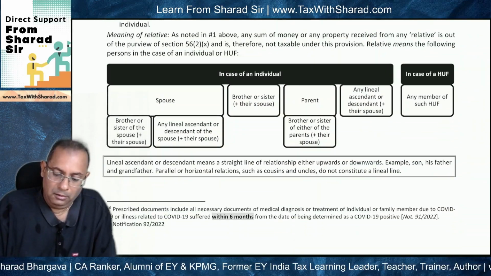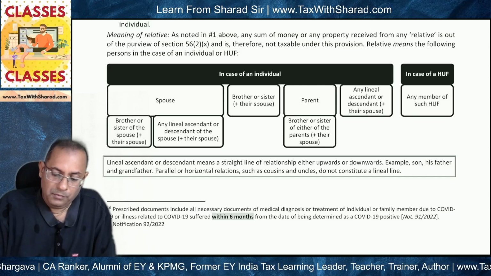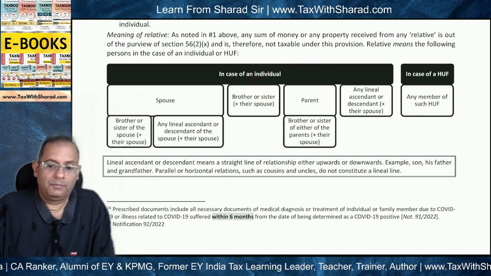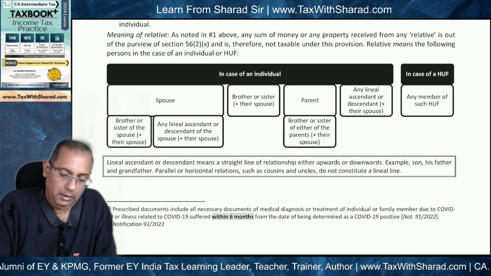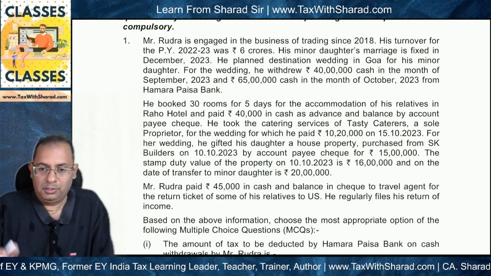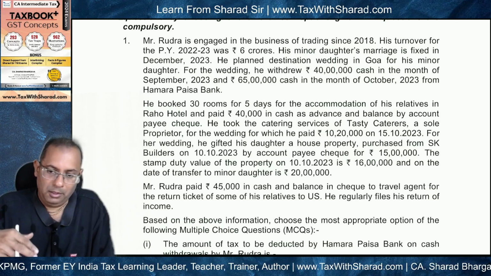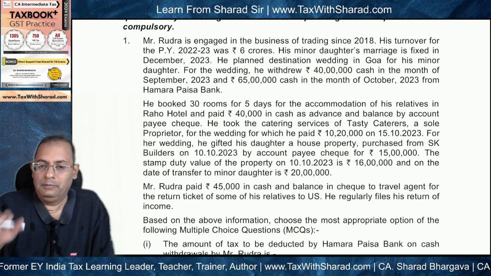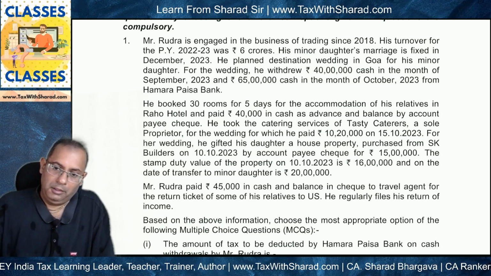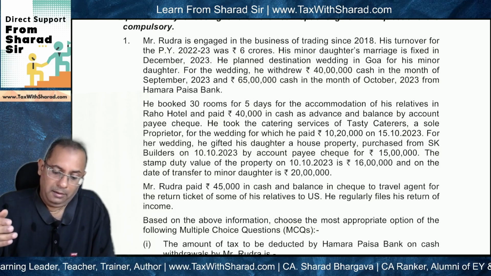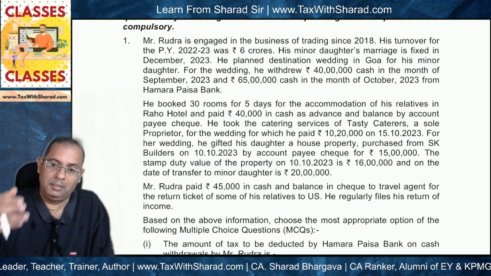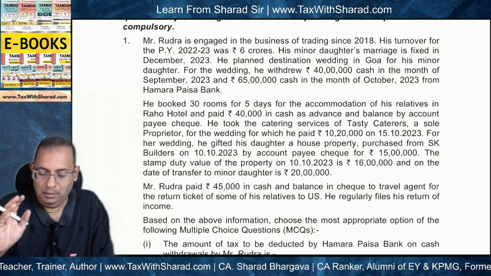And if you look at the meaning of relative, it includes a parent. So in a nutshell, when Mr. Rudra is purchasing the property, he will not be taxable under 56(2)(x). When he is gifting the property, he will not be taxable in respect of capital gains. And when the minor daughter is receiving the property, she will not be taxable under 56(2)(x).